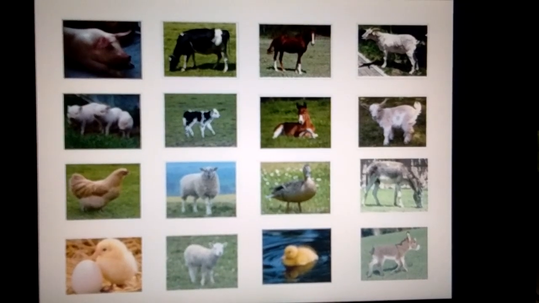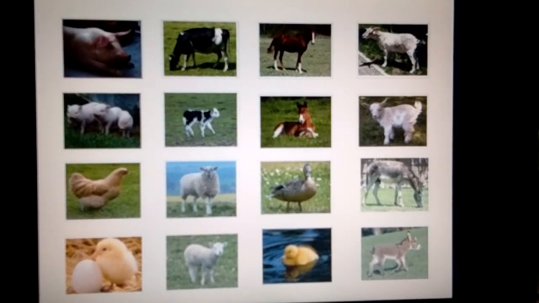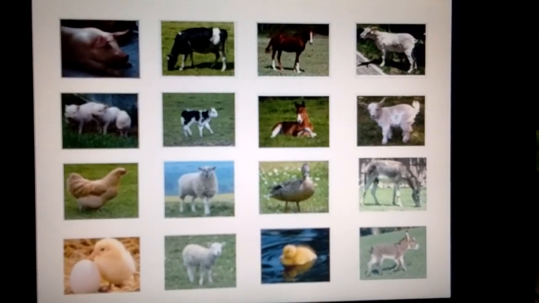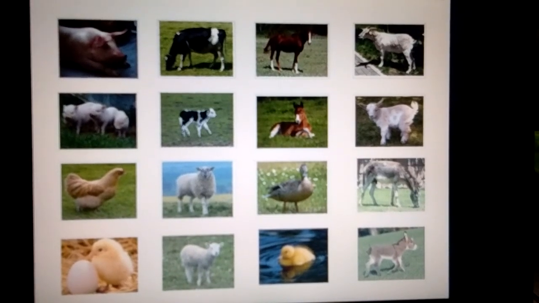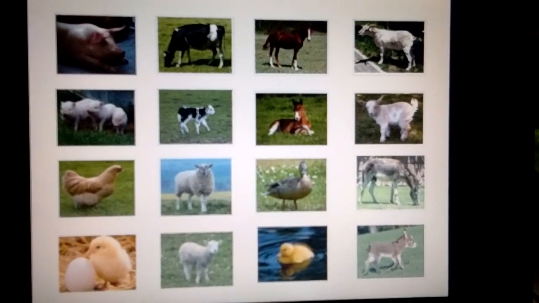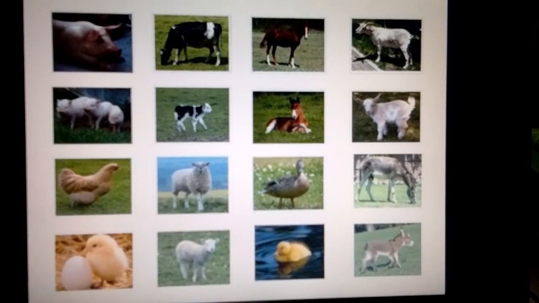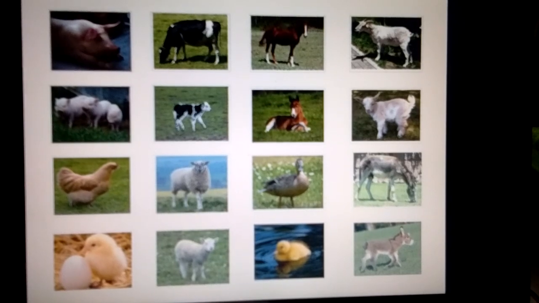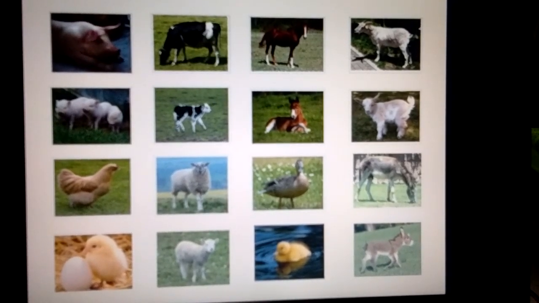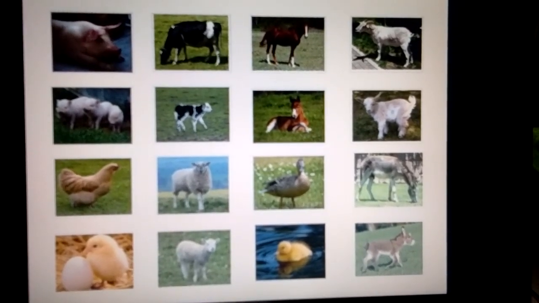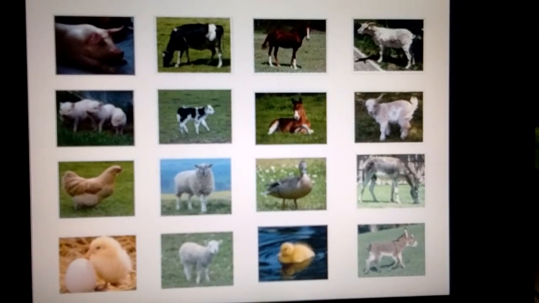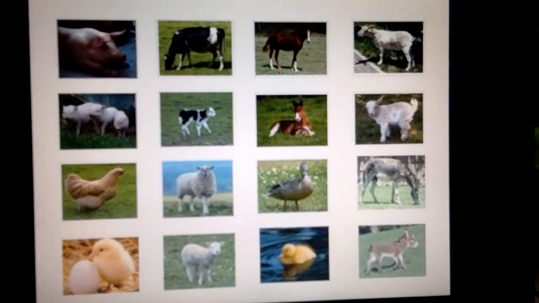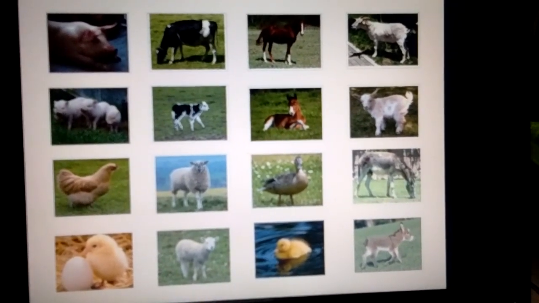Animals are living things. Animals are of different shape, size and nature. Animals are very useful to us. They breathe, eat food, grow in size, move from one place to another in search of food and home, and reproduce by either laying eggs or by giving birth to young ones. So from this we come to know that animals are living things.